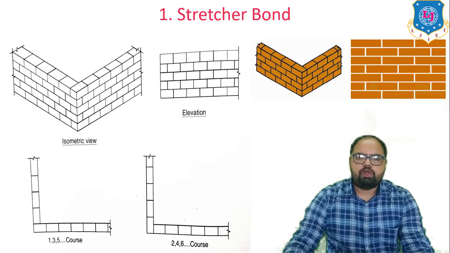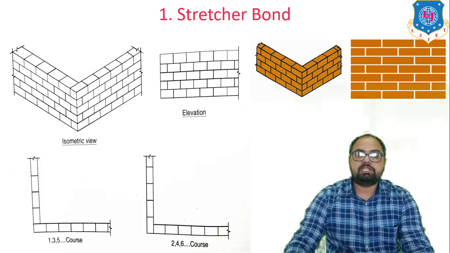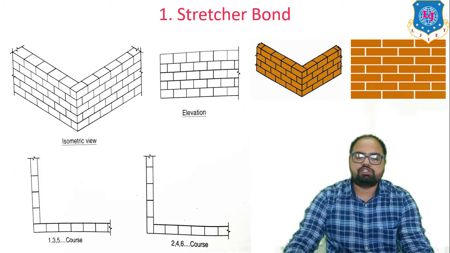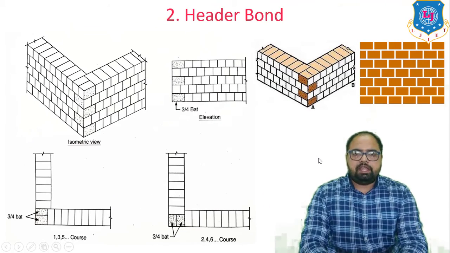In this bond, all bricks are laid as stretchers. The length of the bricks is along the direction of the wall, and these are used for half brick walls only. For example, cavity walls, partition walls, etc. Headers are not used in this type of wall, and reinforcement bar can be used for providing strength to this type of wall.